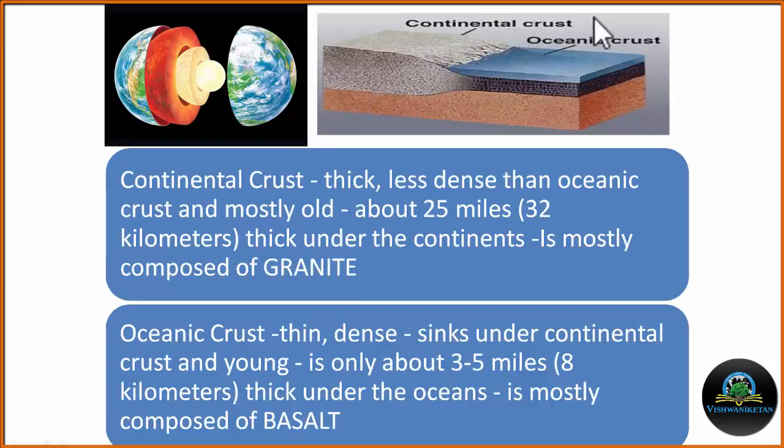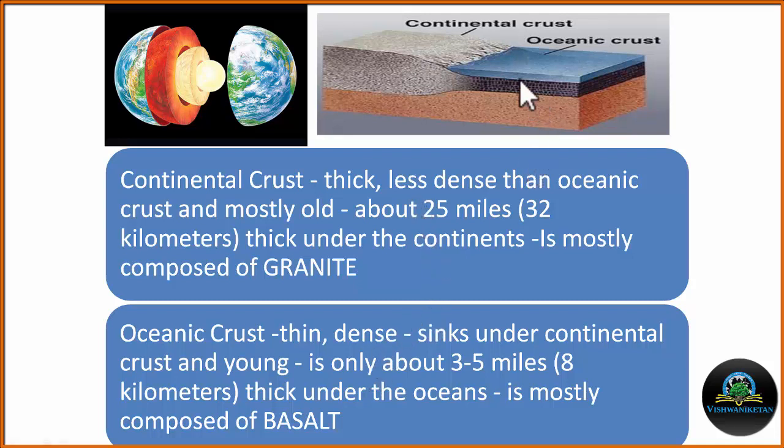There are two types of crust: one is continental crust and the other is oceanic crust. The continental crust, which is under the land and under the huge mountains, is thick, less dense than the oceanic crust, and mostly old. The thickness of this crust is around 32 km under the continents, and this depth may go up to 70 km under the mountains. It mainly consists of granite. That means the chemical composition is like the composition of granite.